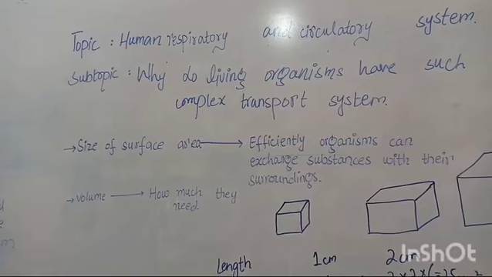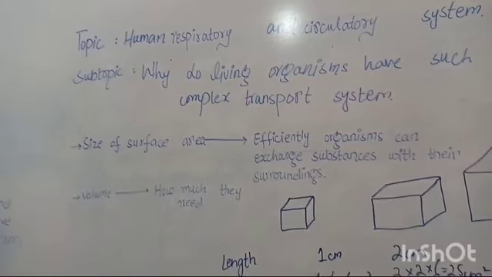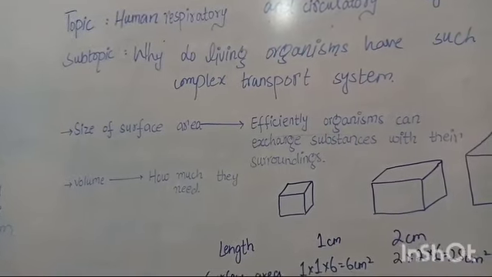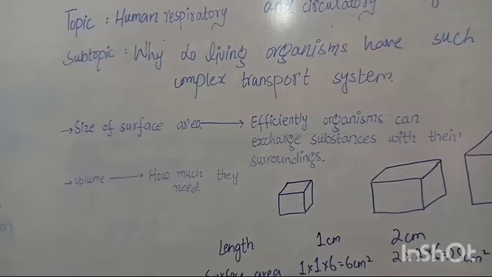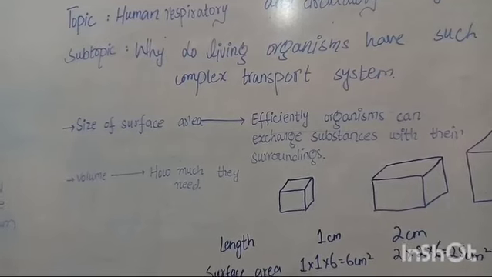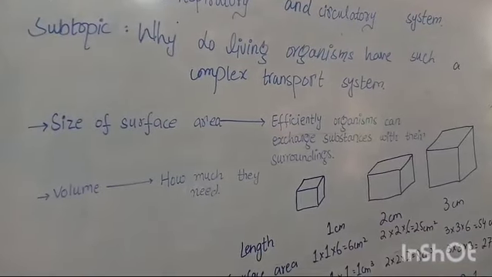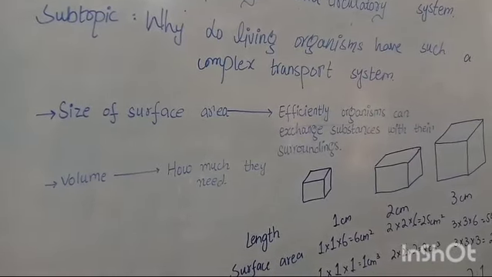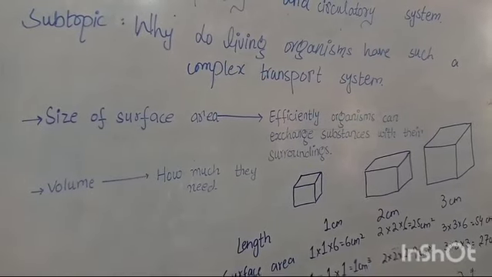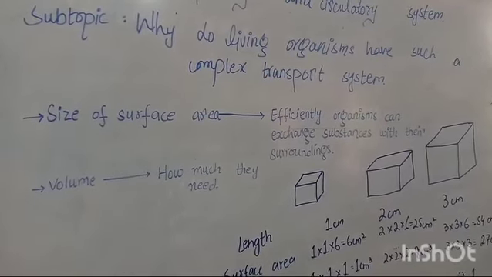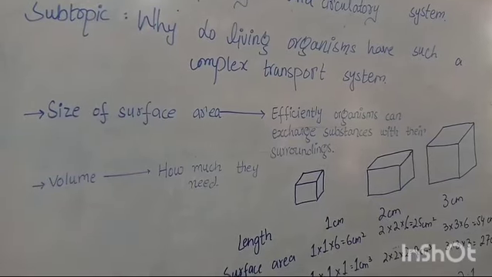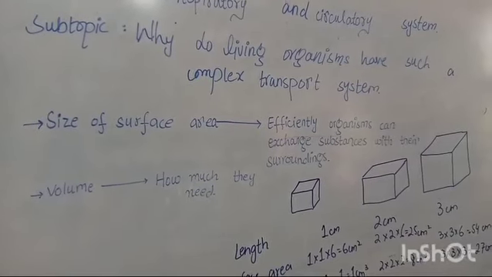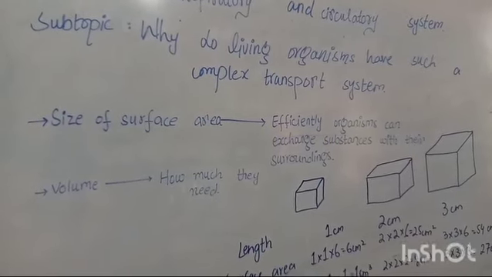And as we already discussed, large volume means there is more requirement of substances, and less surface area means that the organism cannot efficiently exchange substances with the surroundings over its whole body. So students, larger organisms have a large volume, which means they require much larger amounts of substances to cater to their needs, while their surface area is not large enough to exchange the substances efficiently with their surroundings by means of their body. That's why large organisms have a complex transport system and more efficient exchange surfaces.